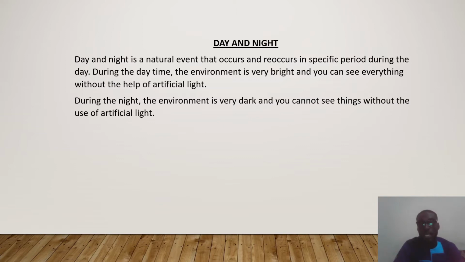And then during the night, the environment is very dark and you cannot see things clearly without the use of artificial light. Some people work at night, others also work during the day.